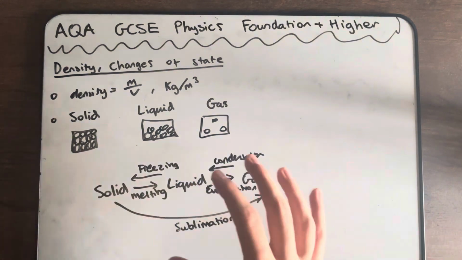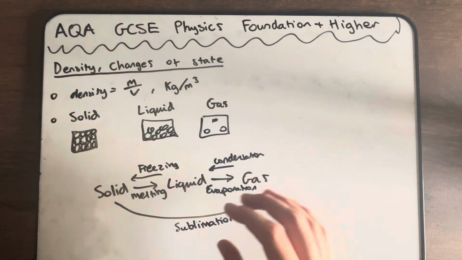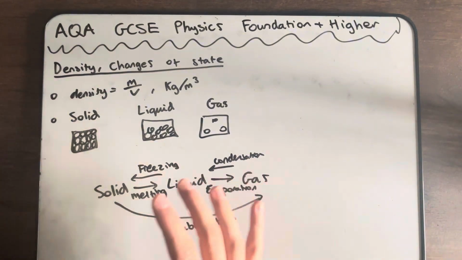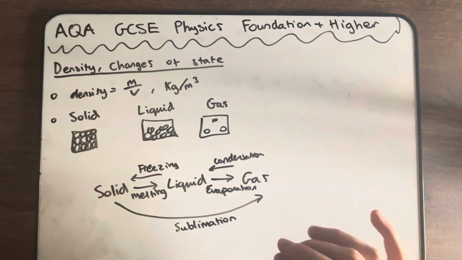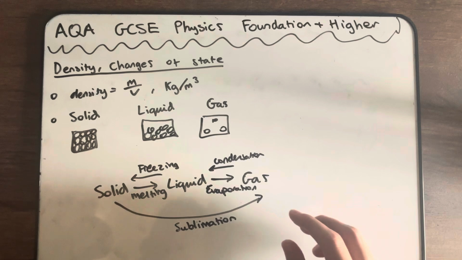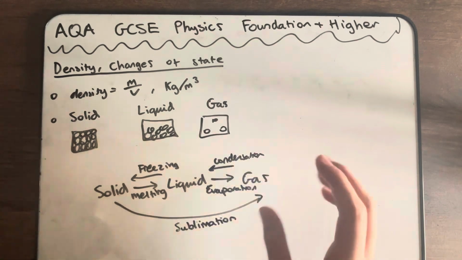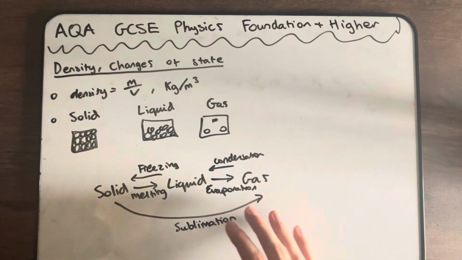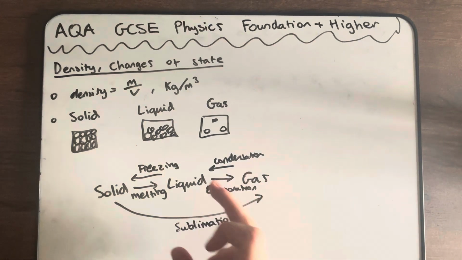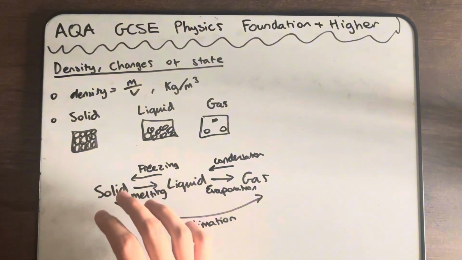Now these are the different changes of state you need to know. Mass is always conserved when states change. So for example, if 20 grams of liquid is evaporated, then the gas will also weigh 20 grams. So from solid to liquid, that's melting. From liquid to gas, that's evaporation. From gas to liquid, that's condensation. And from liquid to solid, that's freezing.